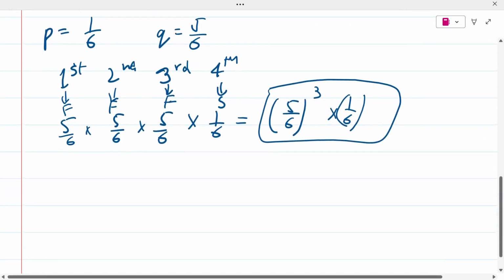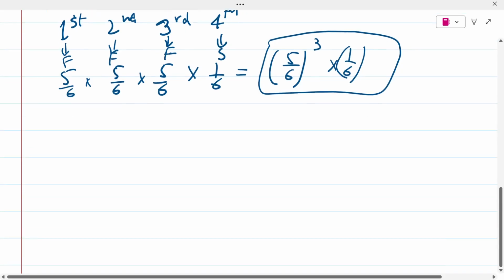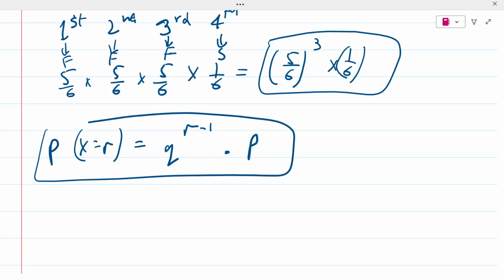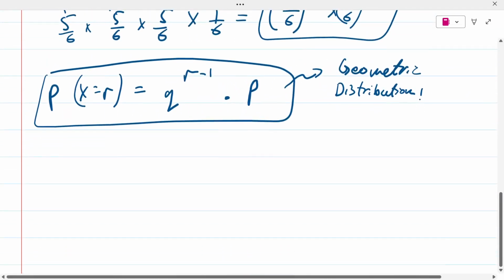Now is the right time to know the formula for this. And the formula for this is P(X = r) = q^(r-1) multiplied by p. This is the formula for geometric distribution.